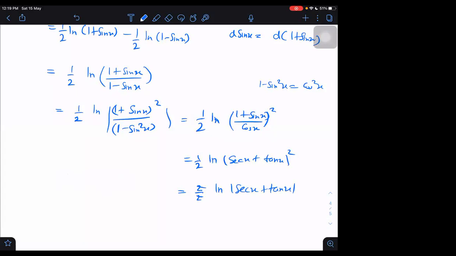Has the teacher told you this formula, that the power can be taken out? Yes, sir. Then you know already. Right? So what we wanted to get was this answer, and we are getting this answer.